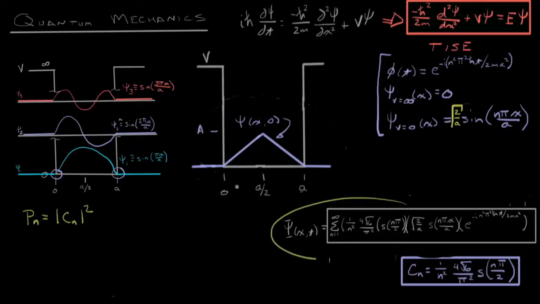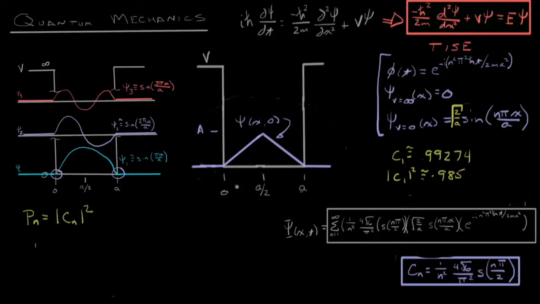For this equation, we found that C1 is somewhere around 0.99274, which means C1 squared is 0.985, or pretty high. That means the probability of it being in state 1 is 0.985, or 98.5%. It's really high.